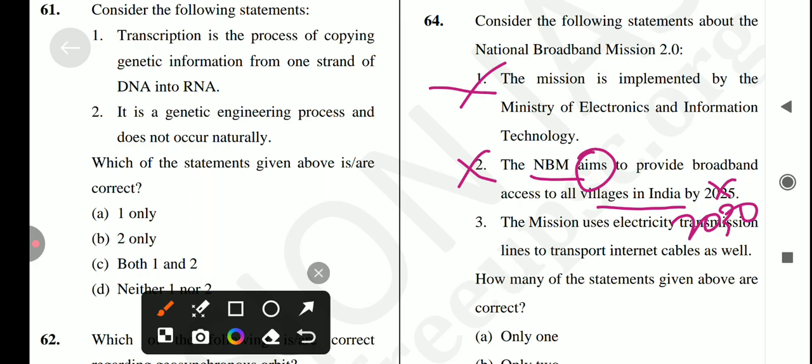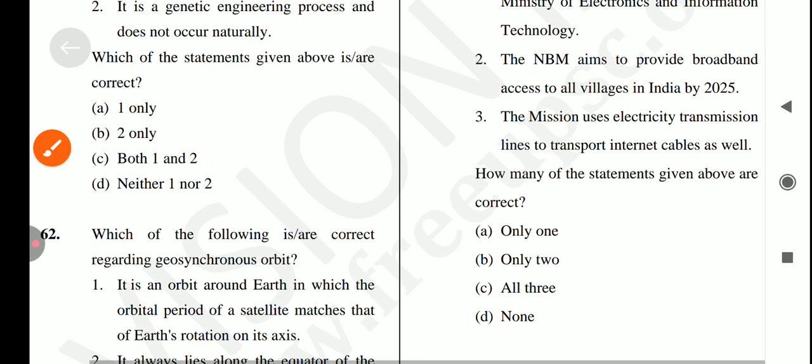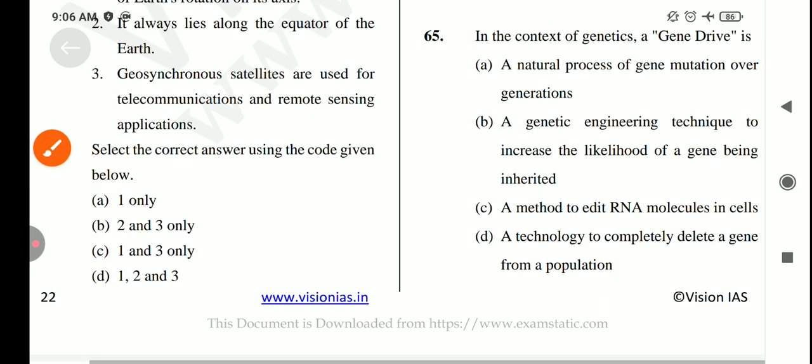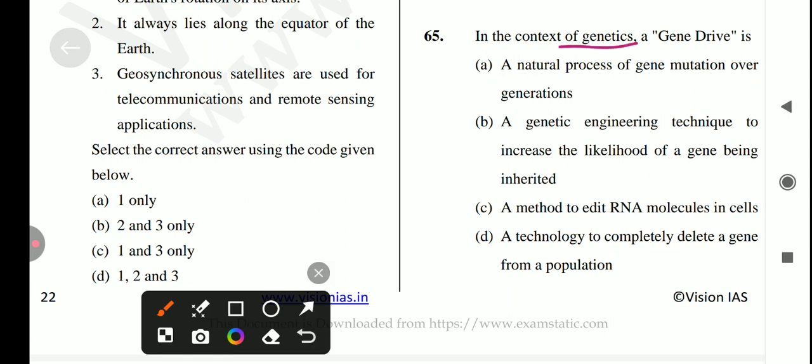And next one is the mission uses electricity transmission lines to transport internet cables as well. Is it true? Yes, it's a correct statement. So answer for this question is option number A, only one is correct. Okay, next question is in the context of genetics, which is gene drives. A natural process of gene mutation over generation. Is it true? No, it's a genetic engineering technique to increase the likelihood of a gene being inherited. Yes, option number B is the correct answer for this question.